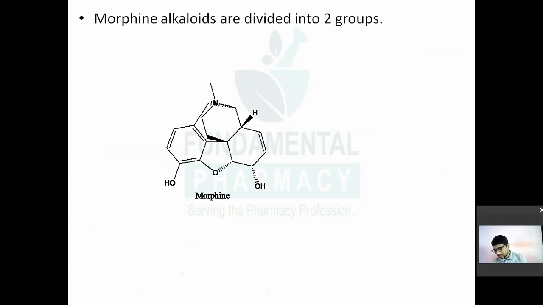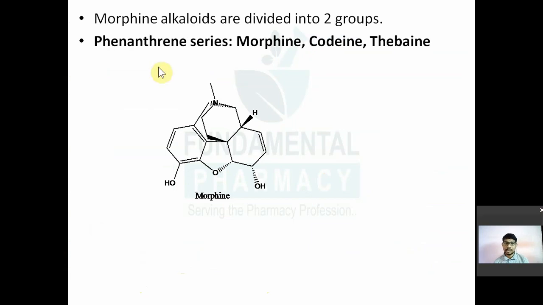The first group is the phenanthrene type of alkaloids, or phenanthrene series alkaloids. In that you have morphine, codeine, thebaine. Morphine, codeine, thebaine have a similar basic skeleton. For example, this is known as a phenanthrene ring.